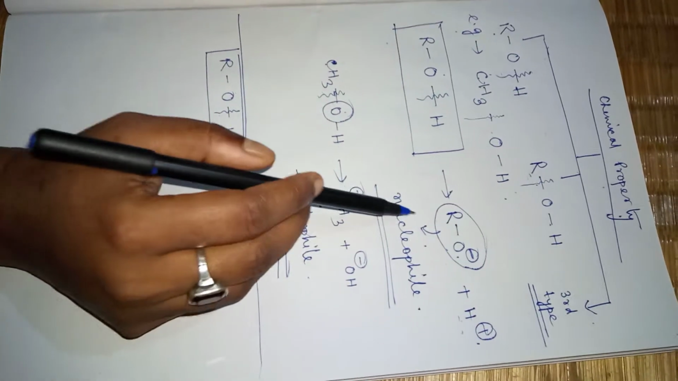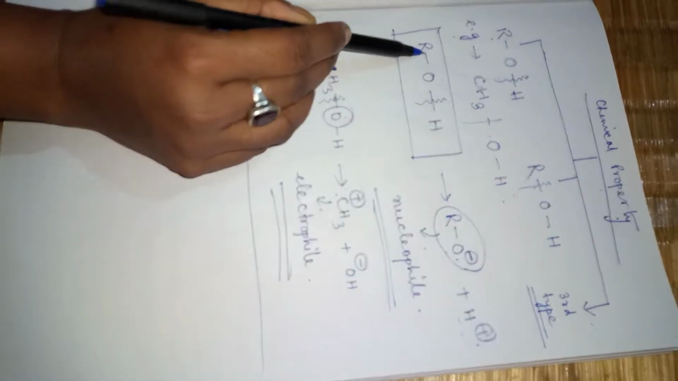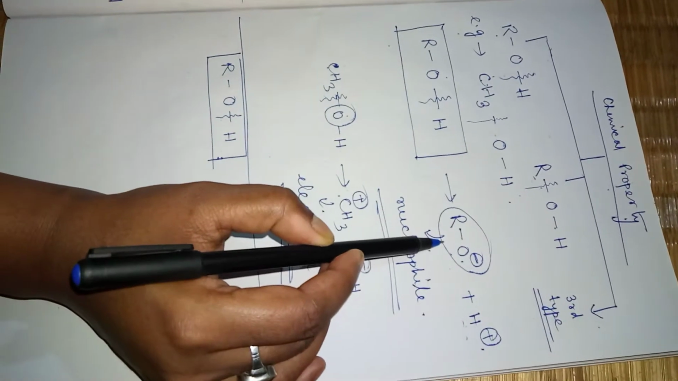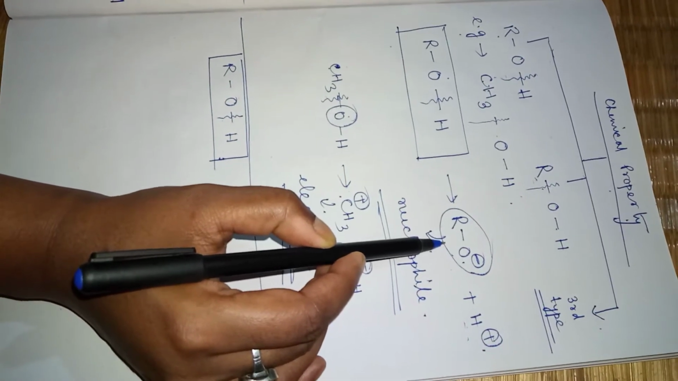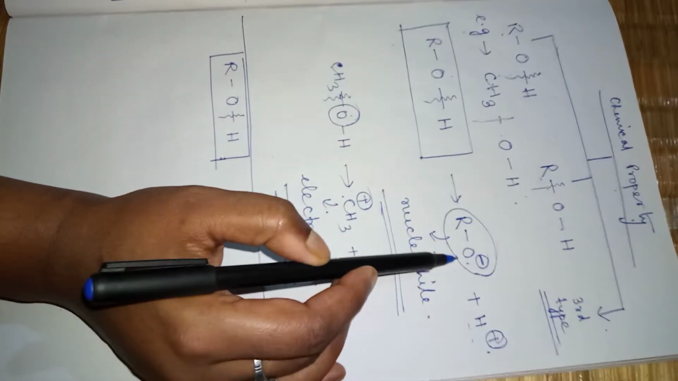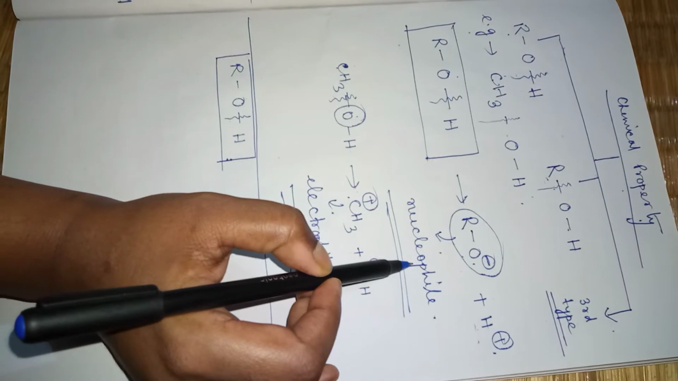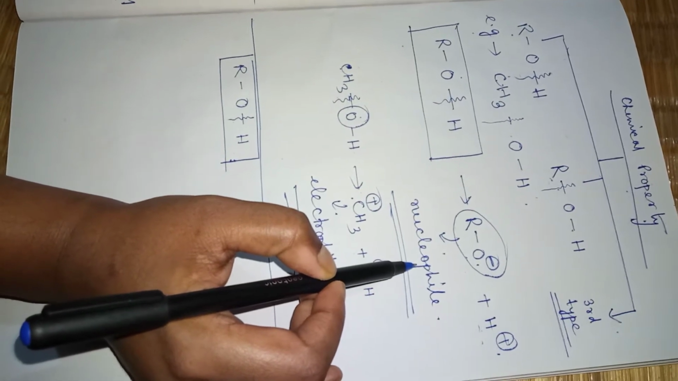So I told you, if the RO-H bond is broken, then we will get RO minus. I told you then the RO minus, which we call an alkoxide ion, can act as a nucleophile because it is searching for a positive charge.